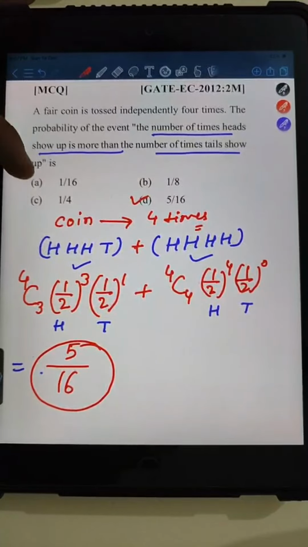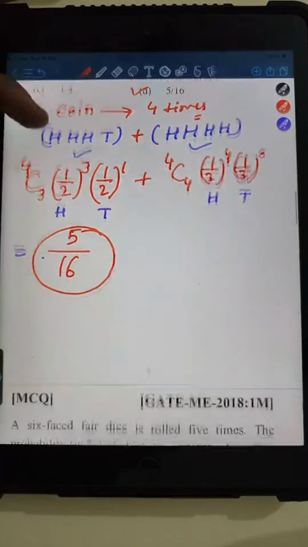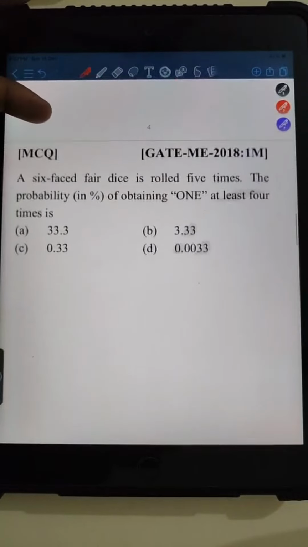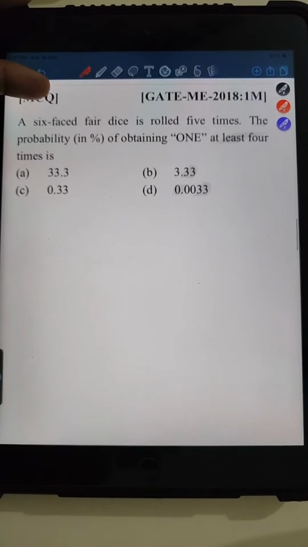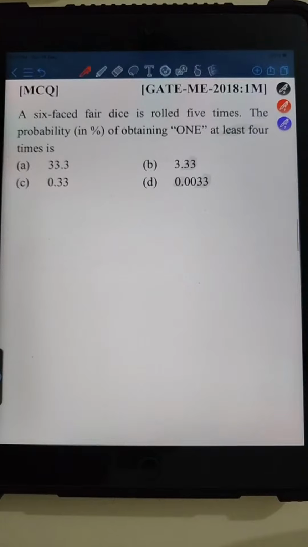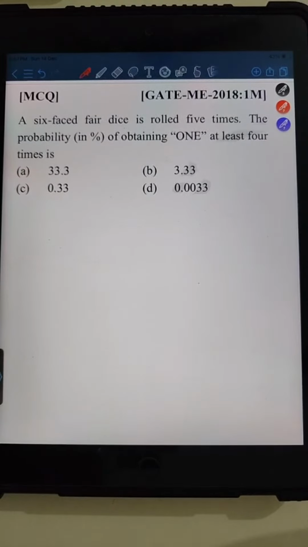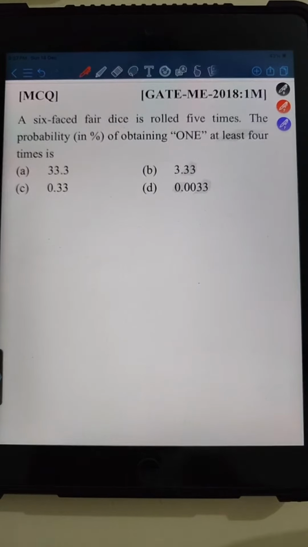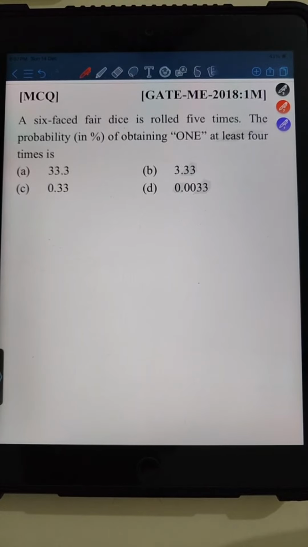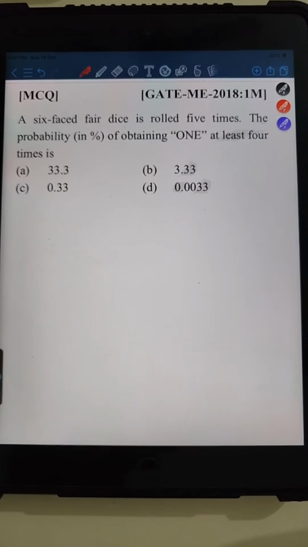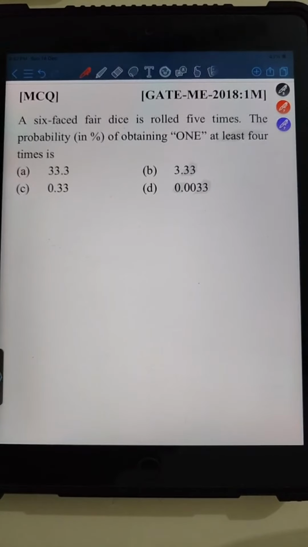Okay, so if no one has any doubt, we are moving towards the next one. This one is the next question. This was asked in GATE 2018, Mechanical Engineering for 1 mark. PR Movies is telling clear, sir. Okay, PR Movies.